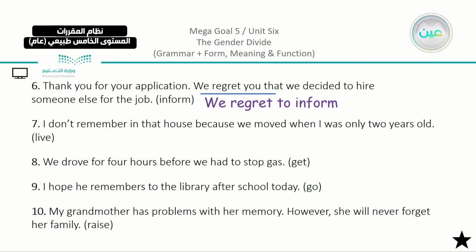Number 7, I don't remember that house because we moved when I was 2 years old. Now we can see that we have here the verb remember, and something in the past, we're going to say that I don't remember living in that house.